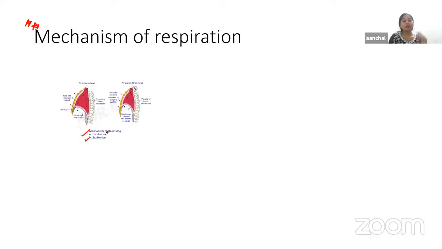We know that during inspiration there will be enlargement of the thoracic cavity. The thoracic cavity will expand, so the thoracic cage gets enlarged and the lungs expand so that air will enter inside the lungs very easily. Now, what happens during expiration? The entire process is reversed. The thoracic cavity, the thoracic cage, and the lungs decrease in size.